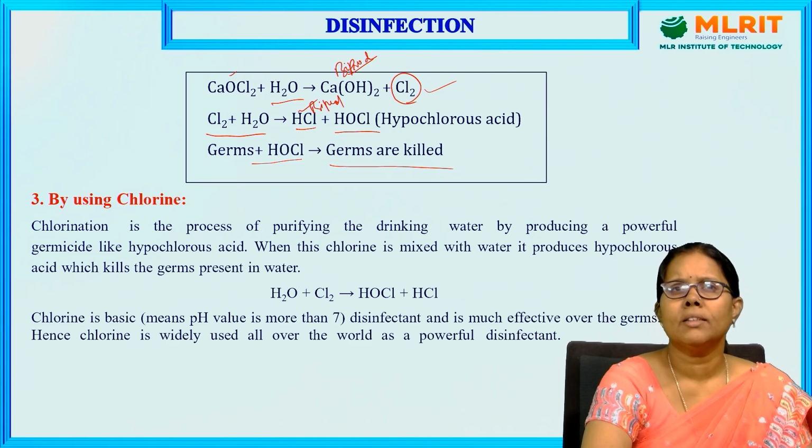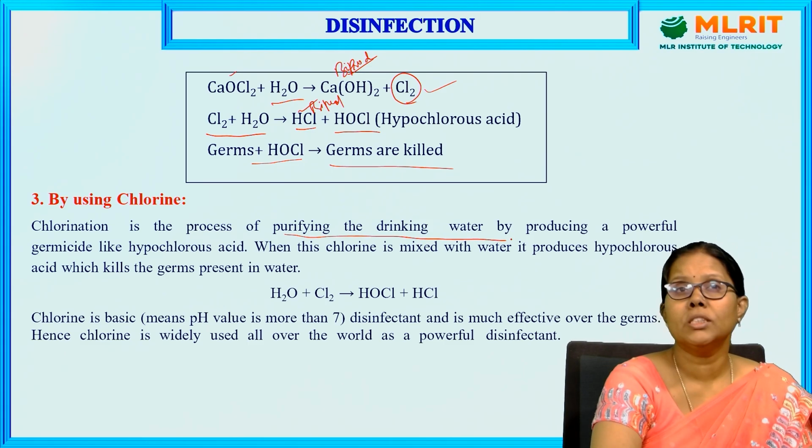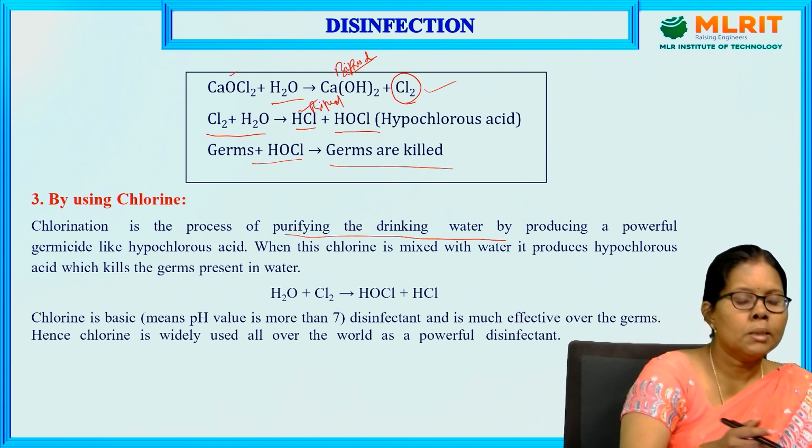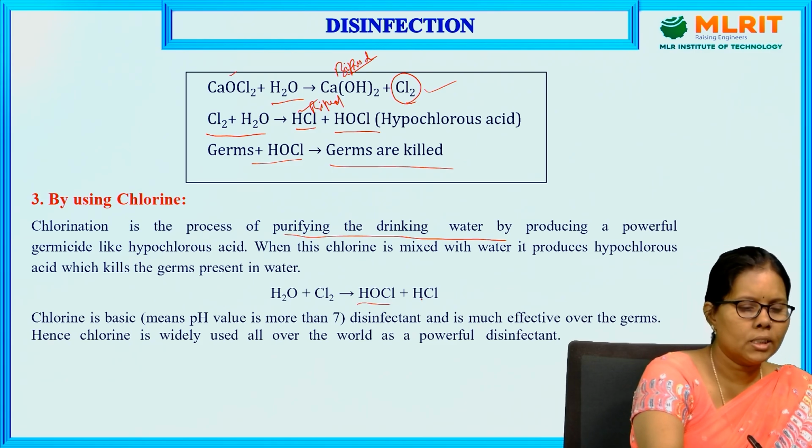Many countries depend on chlorine for the municipal treatment of water. Chlorination is the process of purifying drinking water by producing a powerful germicide like hypochlorous acid. In the previous reaction, we saw that bleaching powder releases chlorine, which reacts with water to give hypochlorous acid. Similarly, we directly pass chlorine into the water, which gives hypochlorous acid and HCl.